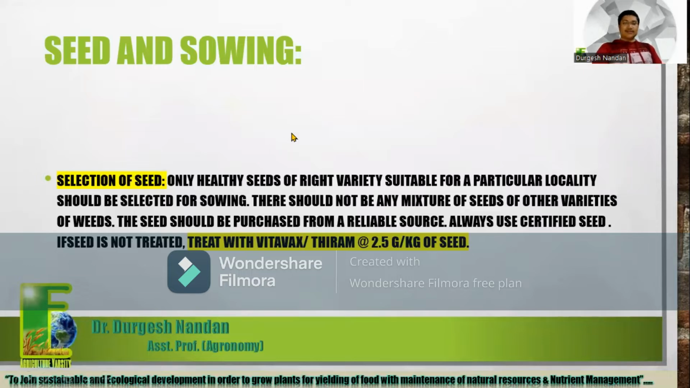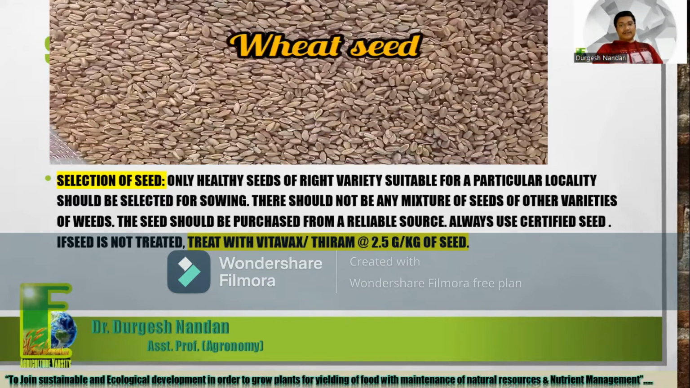Now the next heading is seed and sowing. First we discuss selection of seed, how to select seed for a good crop. Only healthy seeds of the right variety suitable for a particular locality should be selected for sowing. There should not be any mixture of seeds of other varieties or weeds. The seed should be purchased from reliable sources, and always use certified seed.